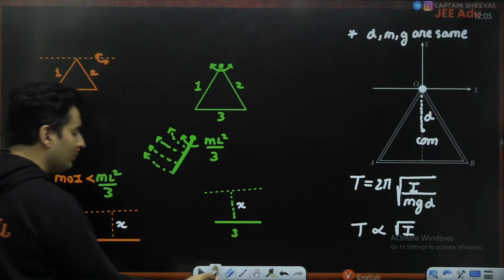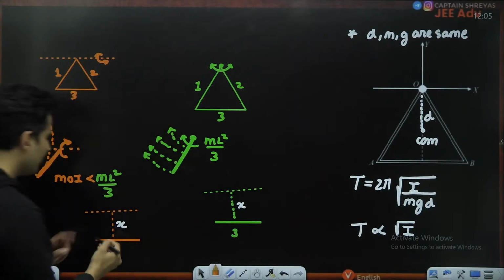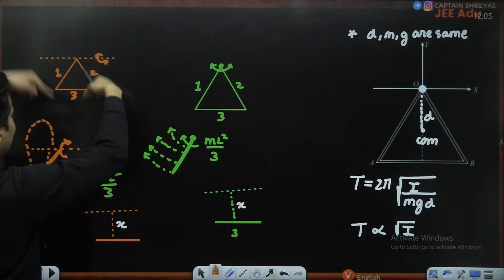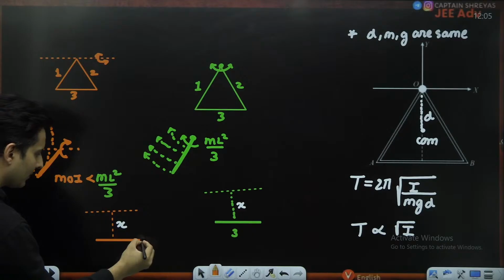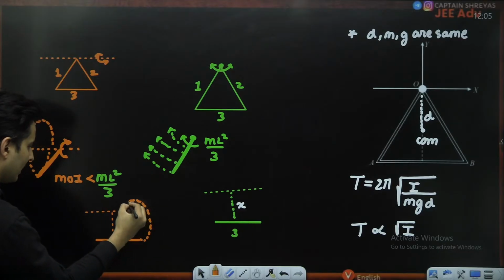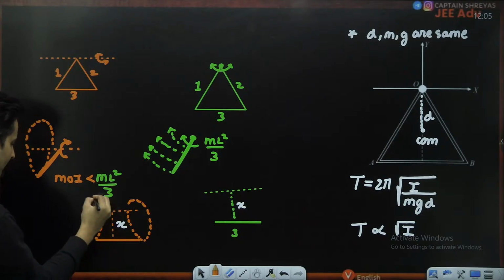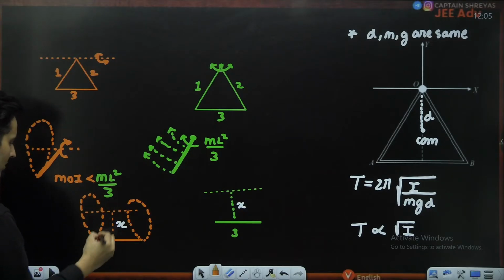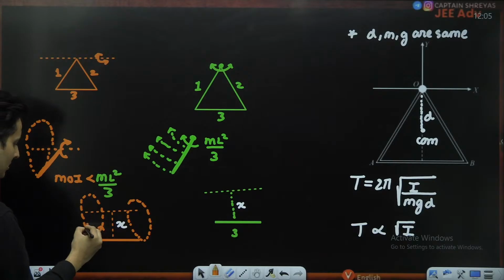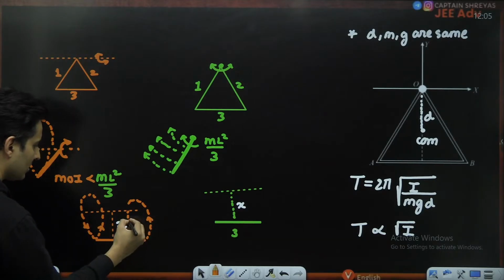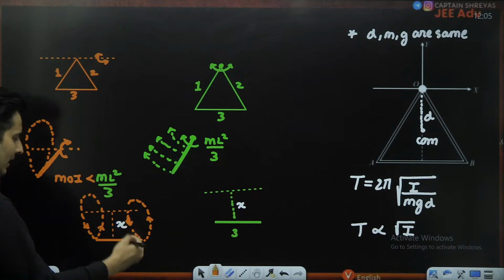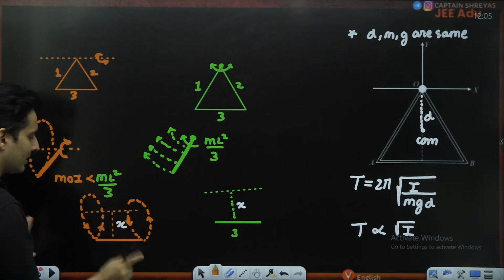But the manner in which they move is way different, guys. In this situation, because the axis is the x-axis, think about it. It is going in a circular path like this. Just visualize this, my dear students. All the masses are at distance x only.